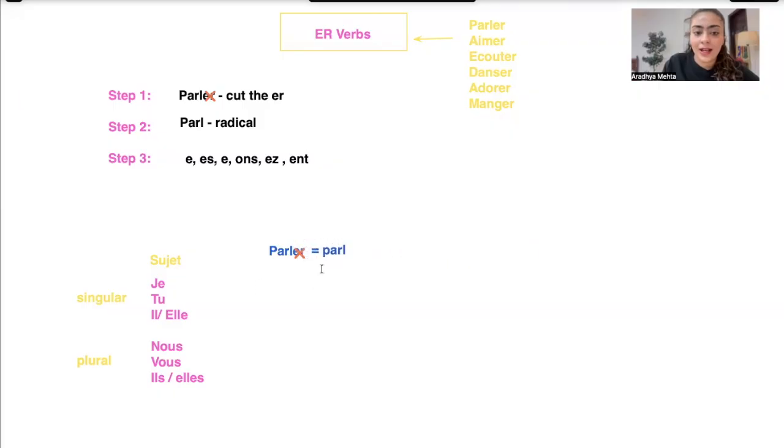Now what I did is I took this radical and wrote it with each and every sujet. Okay, now the last step. So we are done with the first step. We are done with the second step. Now the third step says that we have to add the endings. So the endings are E, ES, E, ONS, EZ, ENT. And voila, this is known as a conjugated form of the verb.